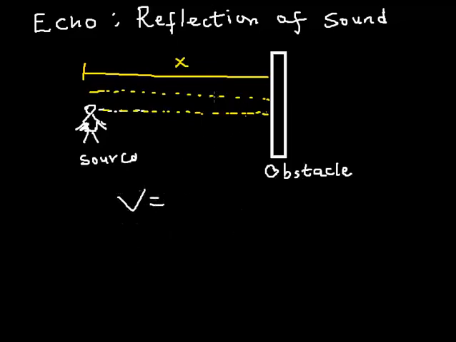After measuring the time for me to hear that echo, because that echo is actually heard after the sound must have gone to and fro. So the velocity of sound, remember, velocity is always displacement over time. So the displacement is 2 times the distance, that's the to-and-fro distance, 2 times x, then divided by the time. So this is the velocity of sound using an echo, so please take note of that.